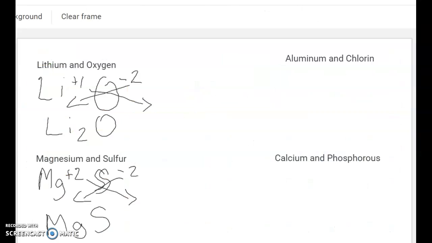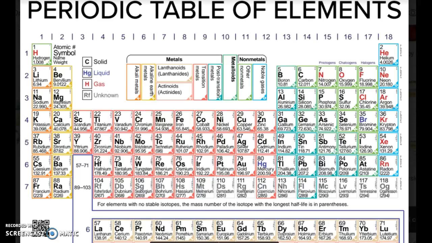So if aluminum loses 3 electrons, it's going to have how many more protons now? It's going to have +3 because it's going to have 3 more protons than electrons if it loses 3 electrons. How about chlorine? Let's go back to my periodic table. Chlorine's a halogen. So halogens have how many valence electrons? If this is a full valence shell here, we know that argon has 8.